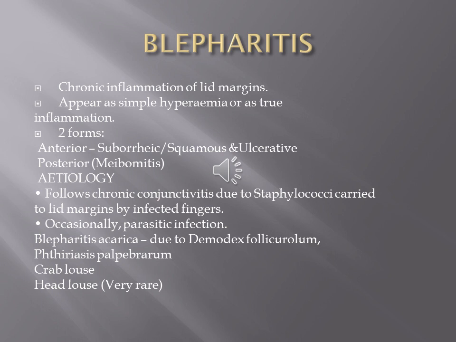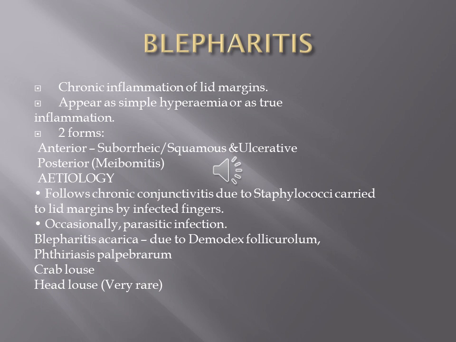The anterior blepharitis is of two types again. It can be the squamous type and the ulcerative type. In the squamous type, the inflammation is characterized by collections of scaly lesions at the roots of the eyelashes. They are like powdery lesions. When we see with the slit lamp, we can see collections of dust-like material at the roots of the eyelashes, which are easily removable, and the underlying surface of the lid margin will be clear.